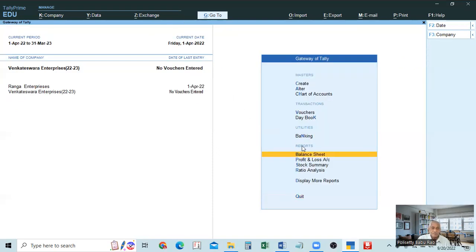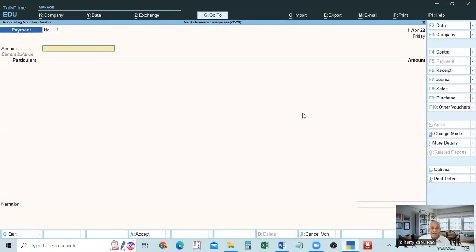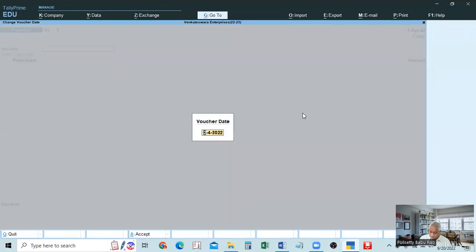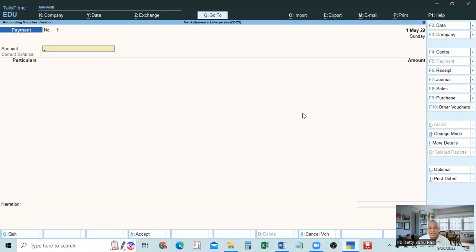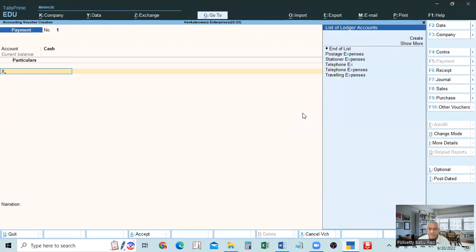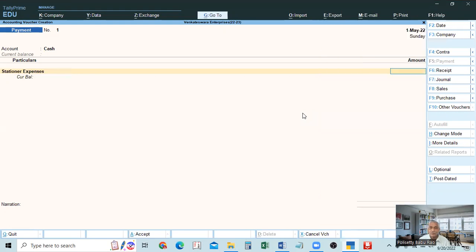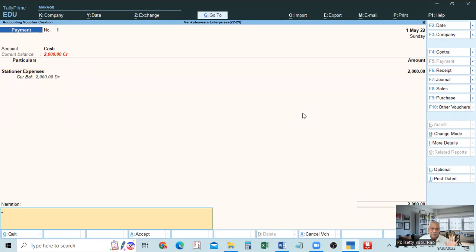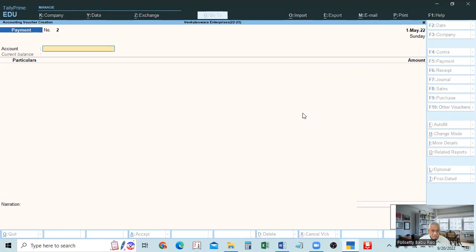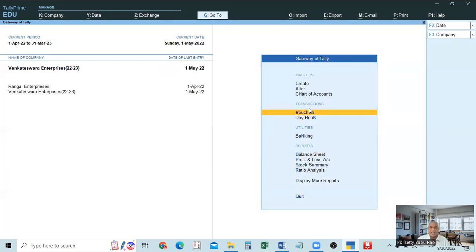For example, I will tell you, I will make one entry on 1st May. Say we paid cash, a payment. We paid stationery expenses, for example 2,000 rupees. Now escape, and come to the Gateway of Tally.